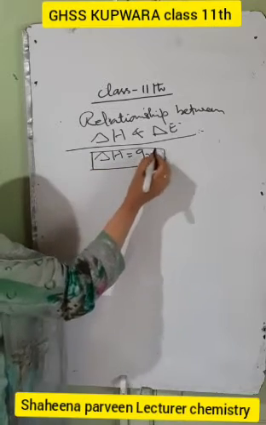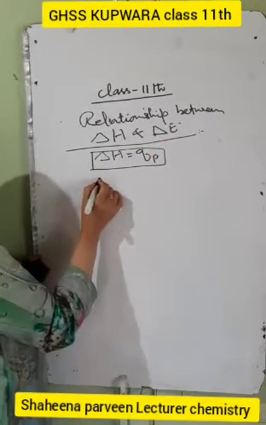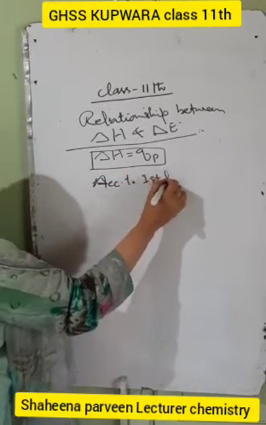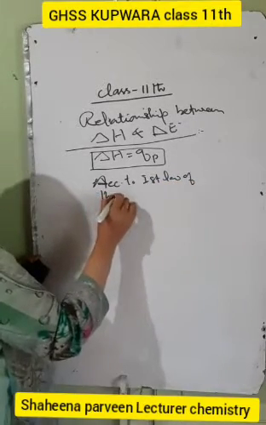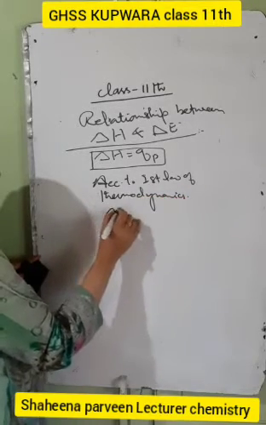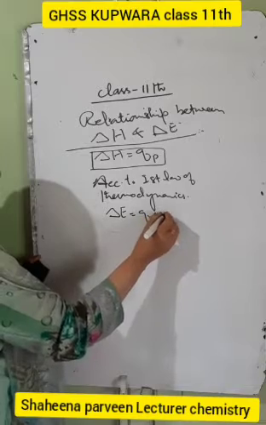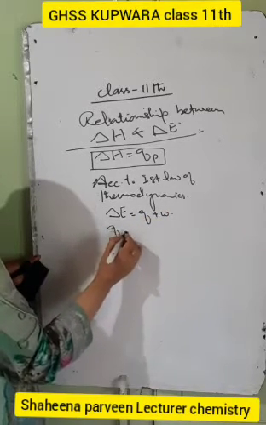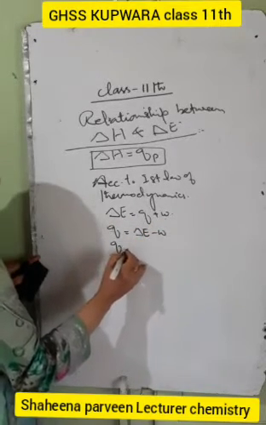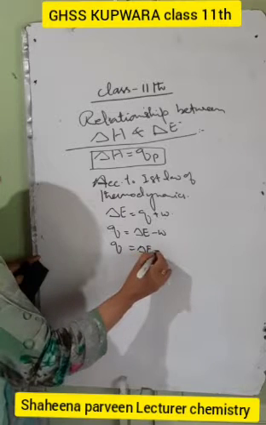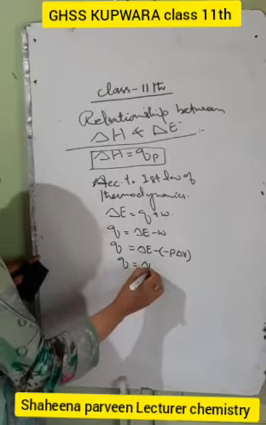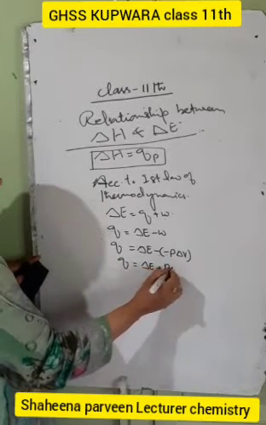And we also know that according to the first law of thermodynamics, del E is equal to Q plus W, or Q is equal to del E minus W. For work of expansion, Q is equal to del E minus into minus P del V, that is, Q is equal to del E plus P del V.